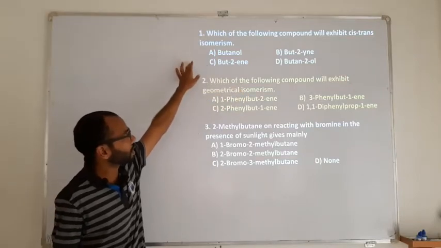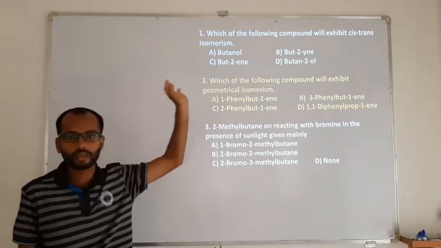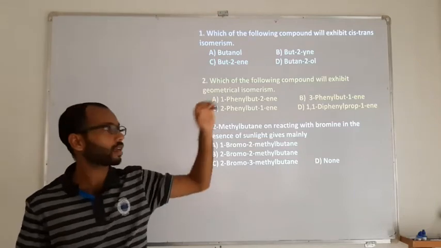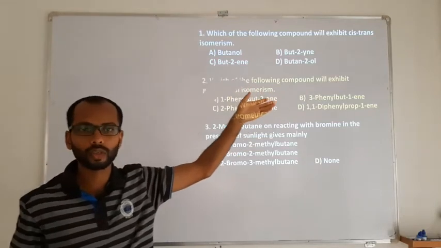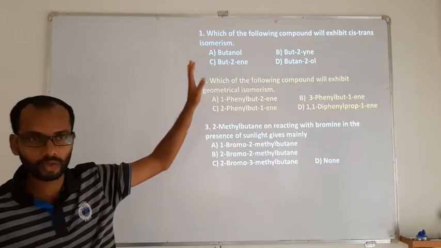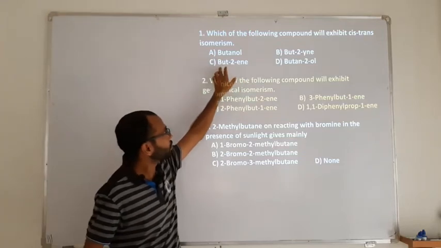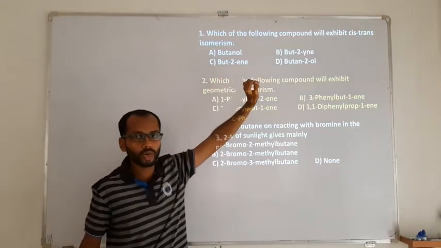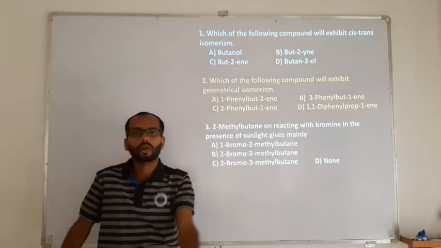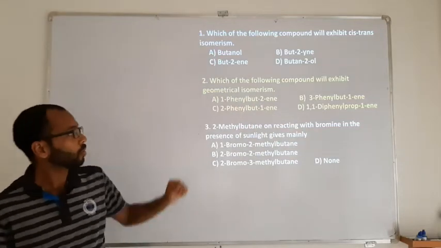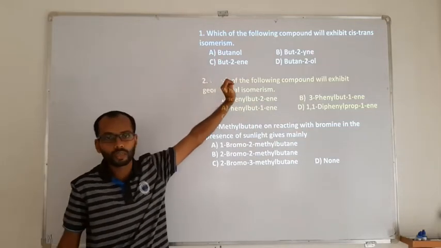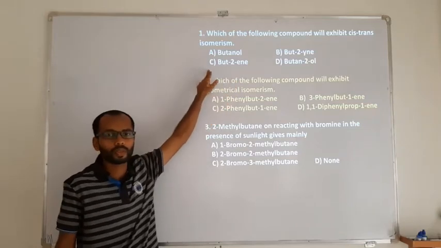So option A and option D will not be an answer. The reason is that they are alcohols, and as they are alcohols, they don't have any pi bond there, meaning they cannot be an option. Now what remains are but-2-ene and but-2-yne. A triple bond can have only one atom attached to the carbon atom, whereas a double bond can have two atoms. Straight away this will be the answer.